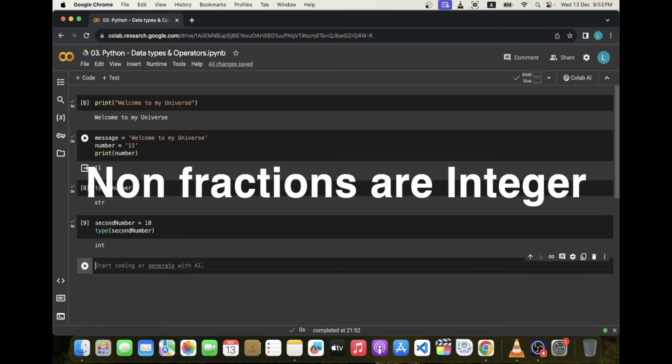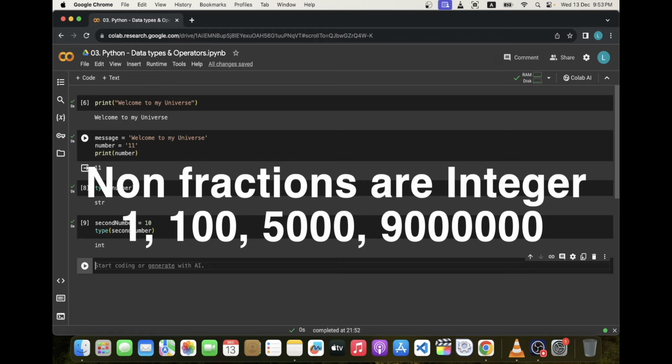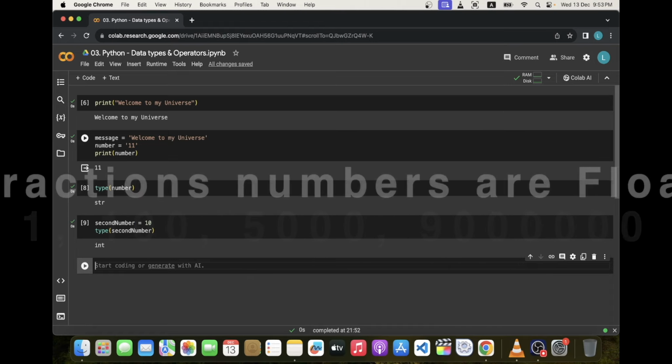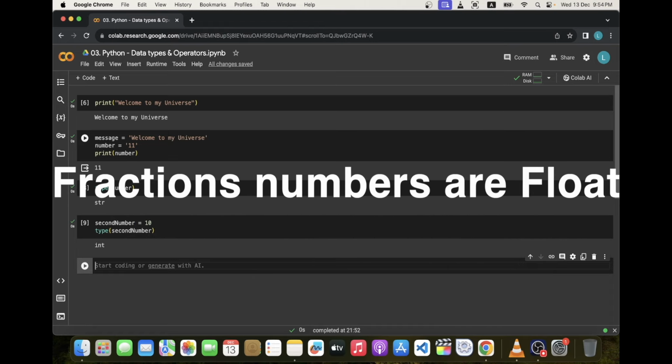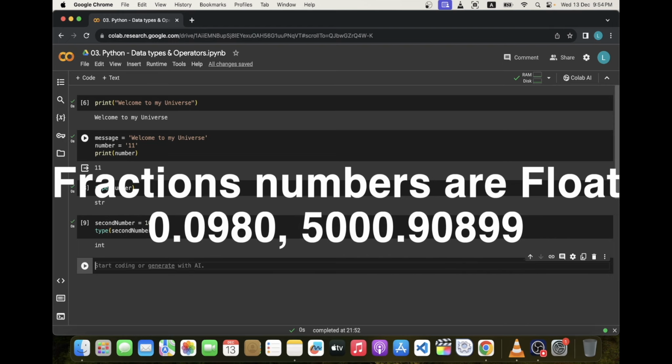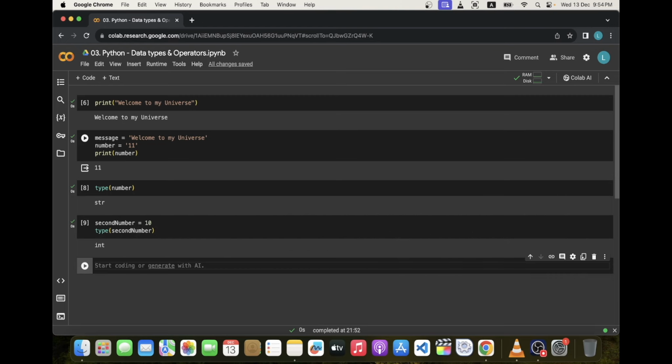All the non-fraction numbers are integer, like 1, 100, 5,000, 9 millions, etc. And all the fraction numbers are float, like 0.0980, 5,000.90899, etc. We will learn about complex type data later. But for now, let's run a few more arithmetic operations on different data types.